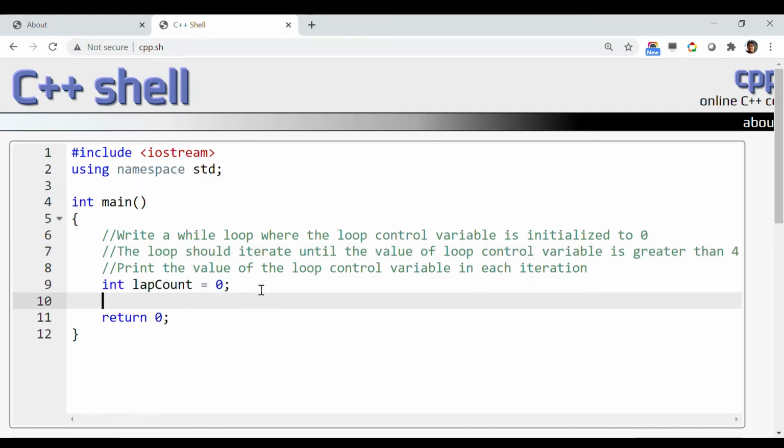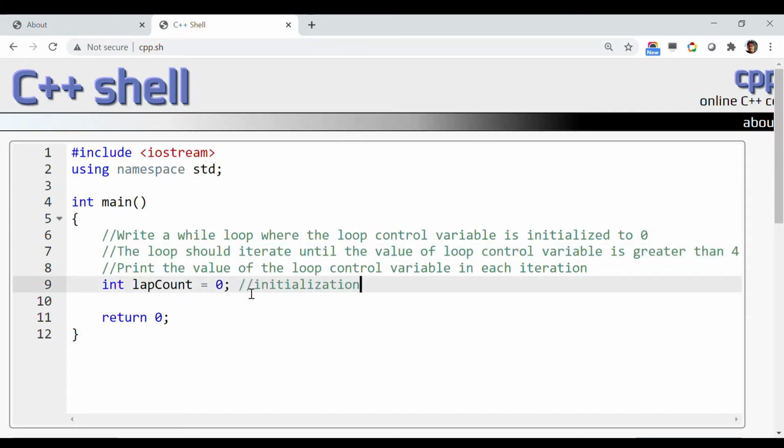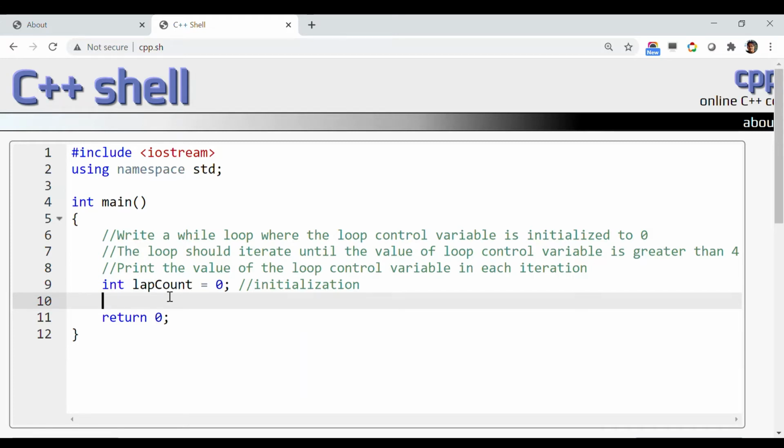So while designing, this line is basically telling me the condition of the while loop. This is the initialization part. Now this line is telling me what the condition is going to be. While designing the condition of a while loop, you have to be a little bit conscious and check the actual instruction in the problem.